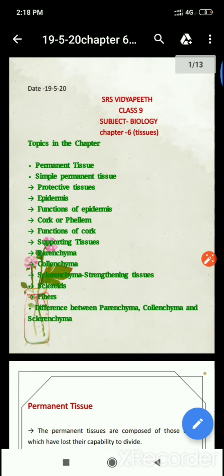So this is done for the day. Today we have revised these topics: permanent tissues and their types, simple and complex tissues. And in simple tissues, today we have completed simple permanent tissues, which contain protective tissues such as epidermis and cork. And then we talked about supporting tissues, which are parenchyma, collenchyma and sclerenchyma tissues.